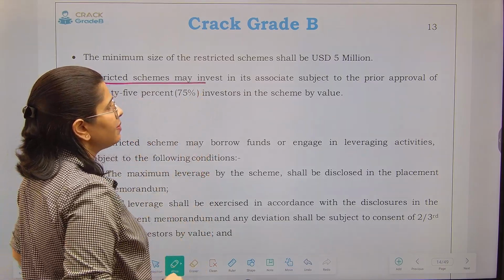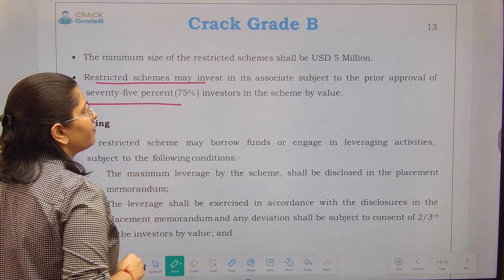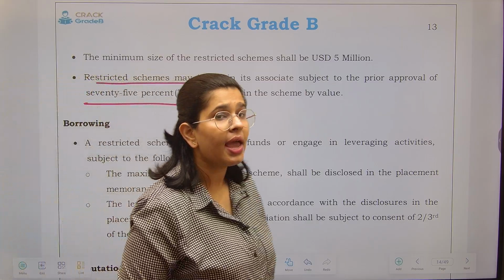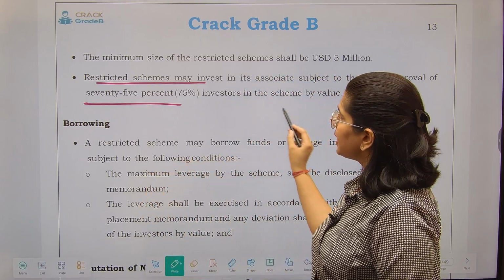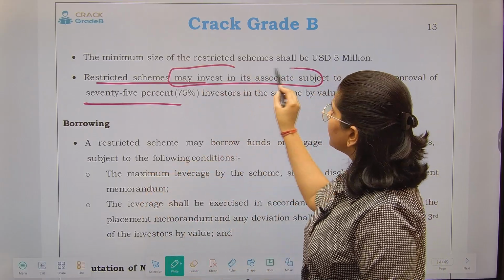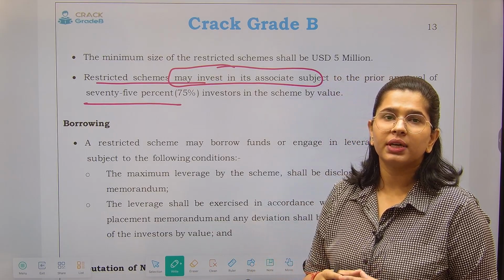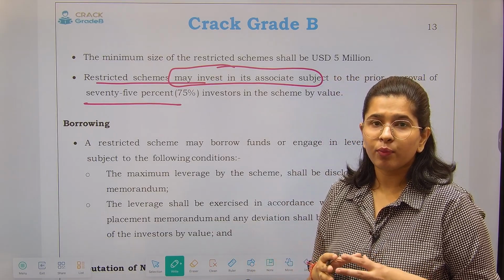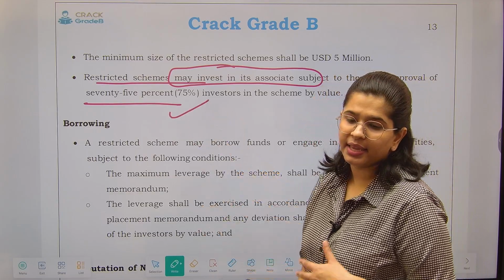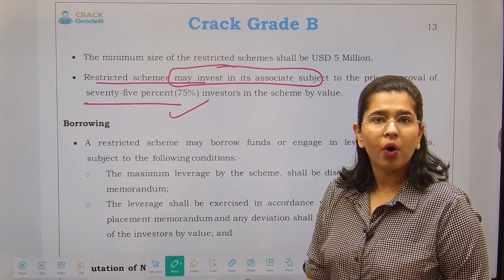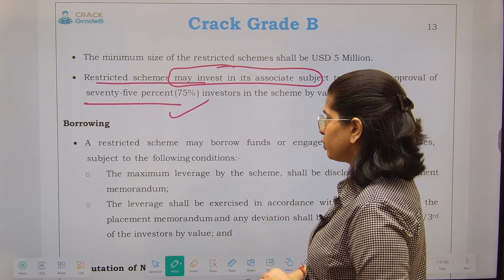Now, restricted schemes may invest in their associates subject to prior approval of 75% of investors in the scheme by value. What are we saying? We are saying that a restricted scheme can invest in the associate, but they need to have a prior approval from the investors. That is of utmost importance. If 75% of the investors say yes, then you can obviously go and invest into your associates.